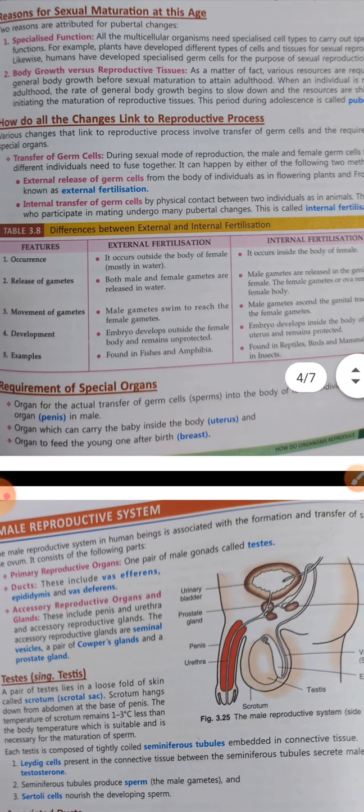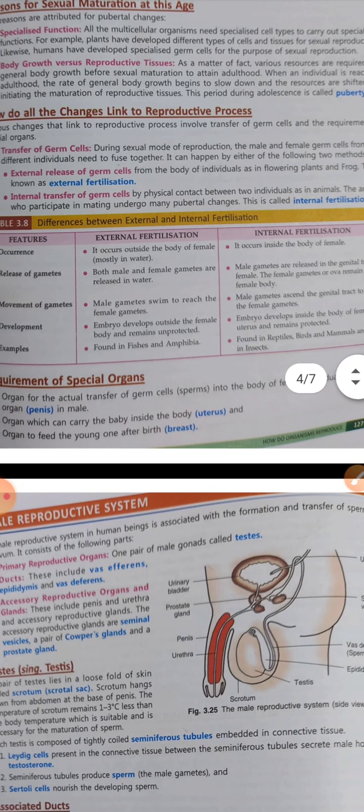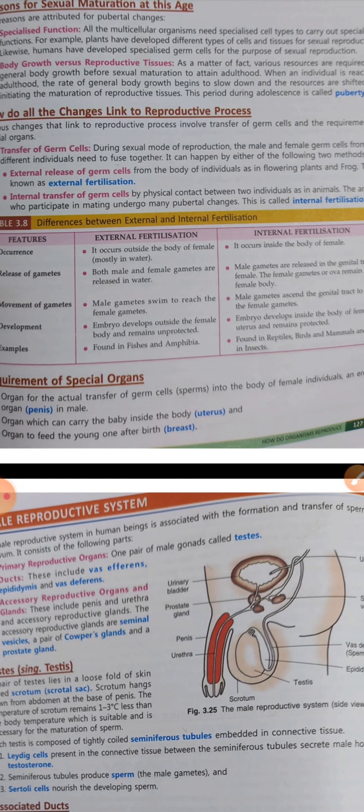That means external release of the germ cells, that is external fertilization, which we have already studied in some of the organisms. If you remember studying about frogs and flowering plants, the germ cells are released outside the body and fertilization takes place outside the body.